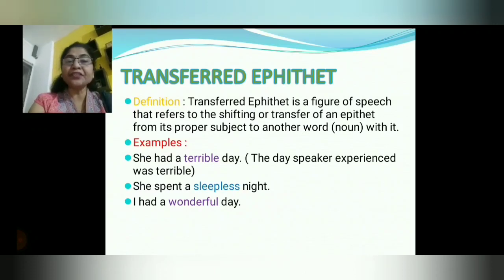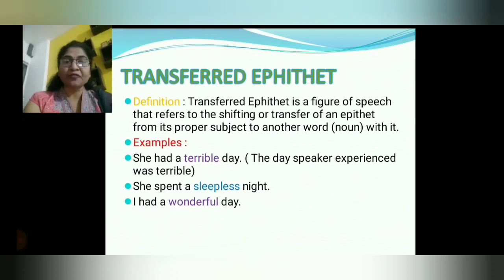I had a wonderful day. Wonderful is an epithet. Again, it has come with a noun. It is describing the day, right? A wonderful day. How is the day? Wonderful day. So this wonderful is an epithet, and that's why we say that it is transferred epithet, because it is transferred from I to day, that is, from speaker to noun.